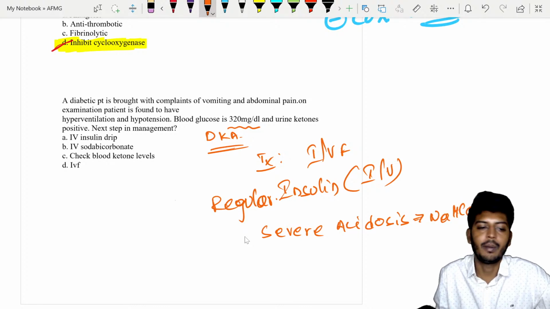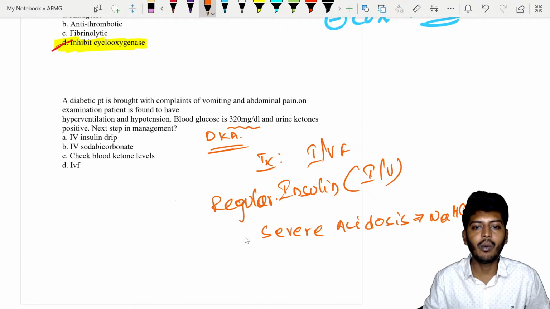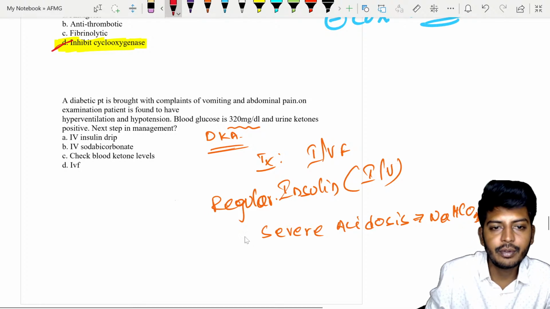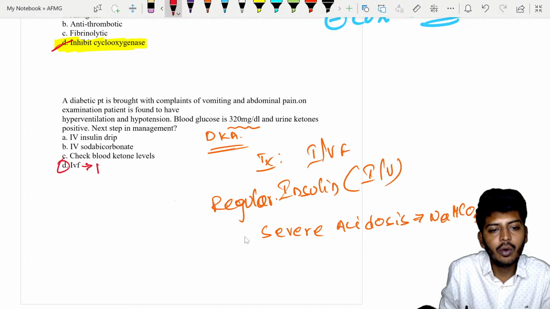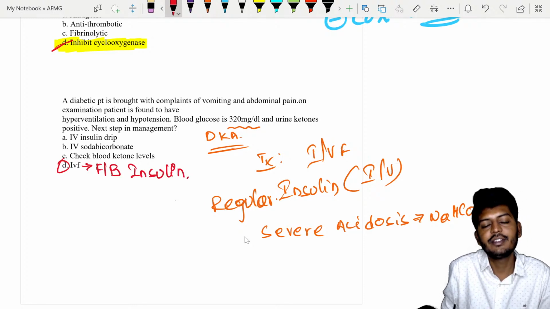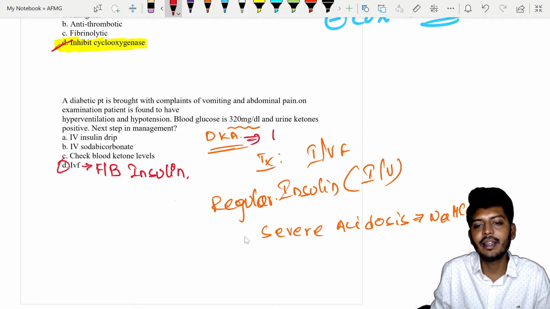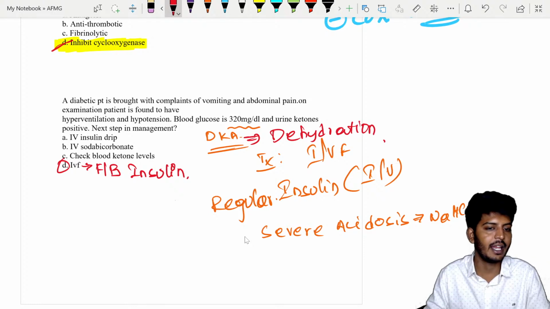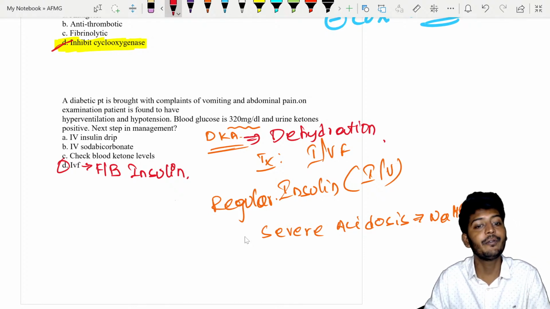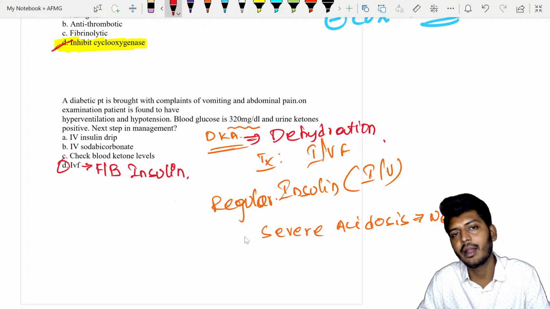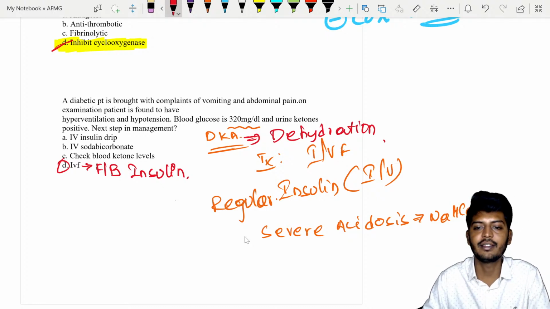Sir, all of them are there in the options. What to do? Her blood glucose is 320 and urine ketones are positive. So remember, the first treatment you are supposed to start is IV fluids, followed by insulin. Always remember, in diabetic ketoacidosis the biggest enemy is dehydration. Dehydration is the major deadly enemy. First IV fluid, followed by insulin, then check the blood ketone level; IV bicarbonate, all of them can be given. So the first best answer is IV fluid.